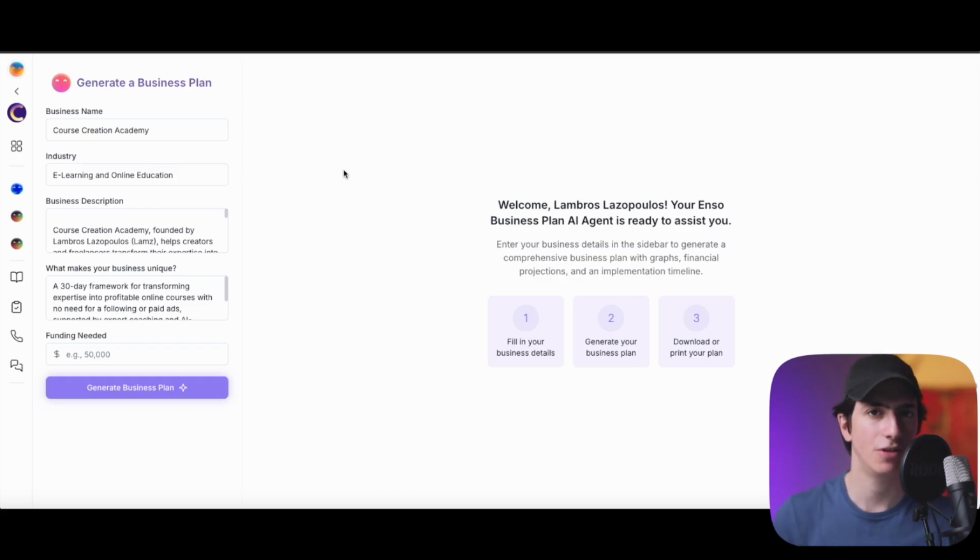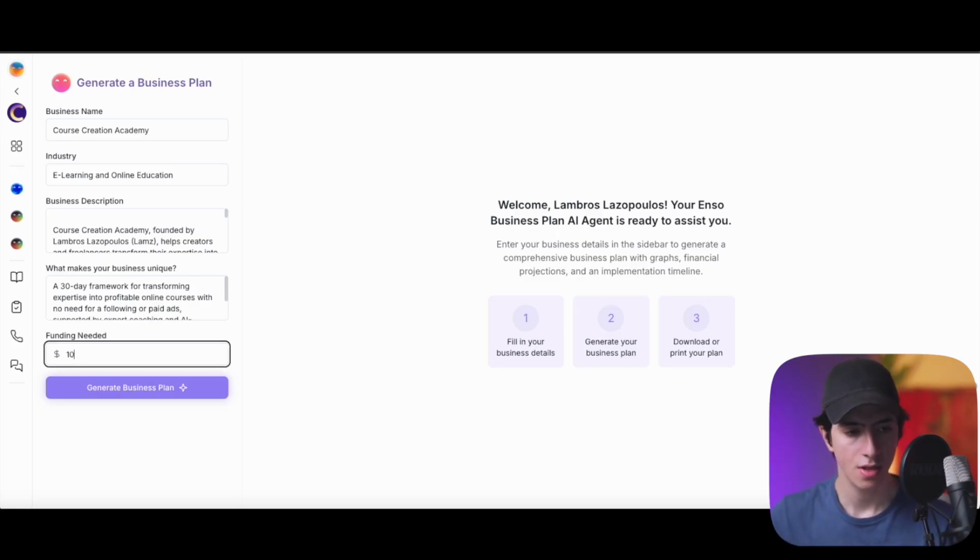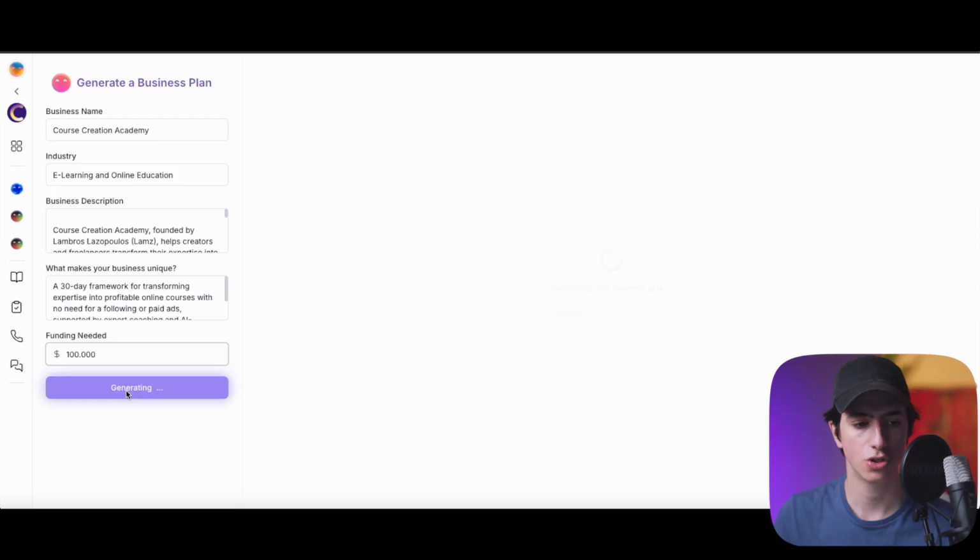And again, as I mentioned multiple times, by interacting with this software and with these agents, they will gain more context around your business, and they can exchange the context with one another. So let's see now with this business plan, if I request funding, for example, let's say I request 100,000 US dollars. Now, this will create a business plan for me to propose to potential investors for a grant of $100,000.